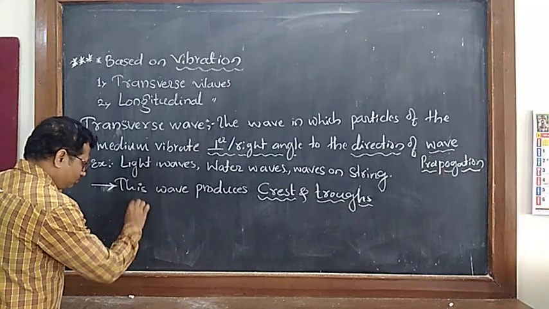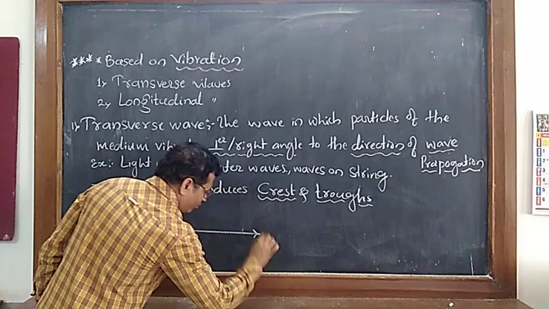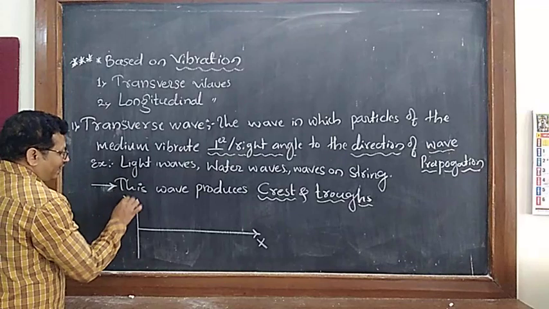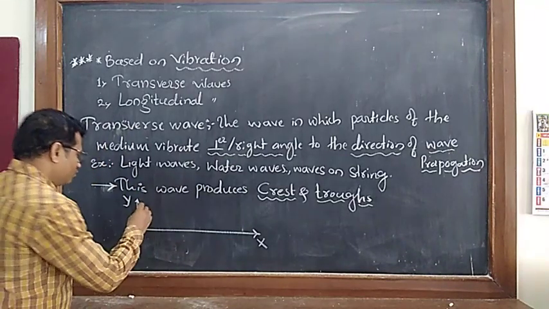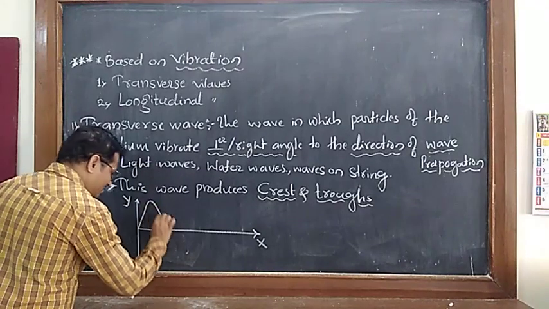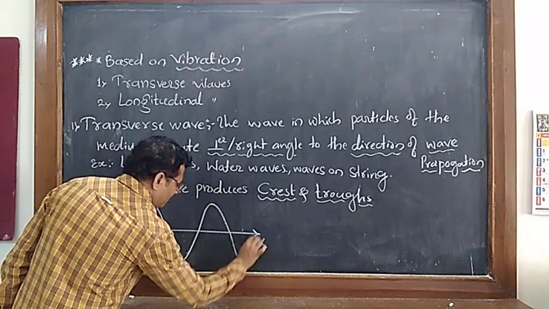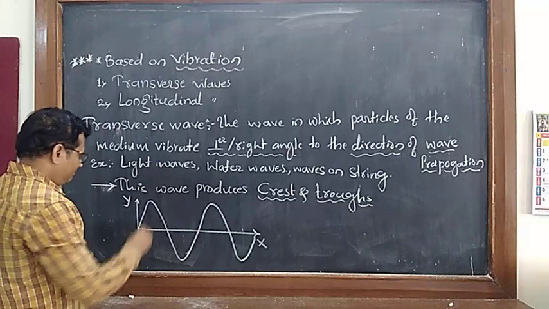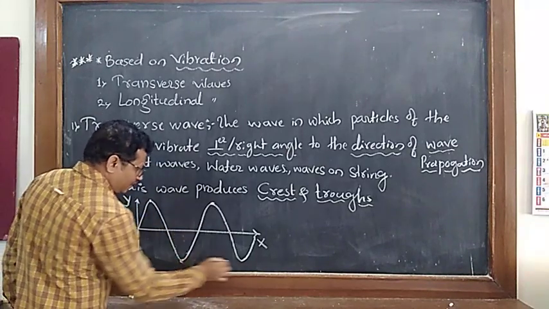Suppose this is the positive x direction, correct? This is the y axis, and this is the x axis also, correct? So here the wave, the transverse wave, is like this, correct? So here, whatever these points are there, this, here, and this.